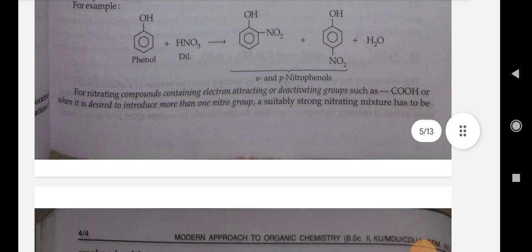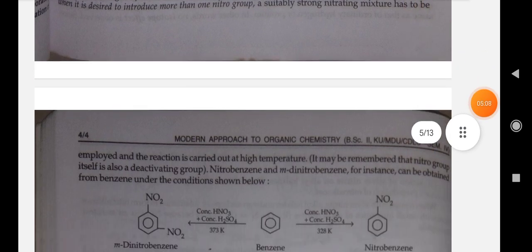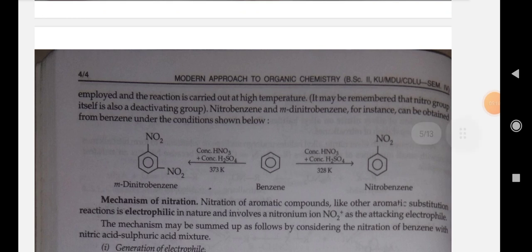For nitrating compounds containing electron attracting or deactivating groups such as COOH, or when it is desired to introduce more than one nitro group, a suitably strong nitrating mixture has to be employed and the reaction is carried out at high temperature.